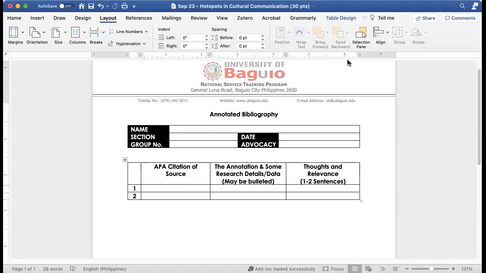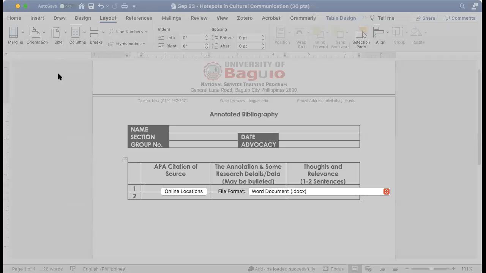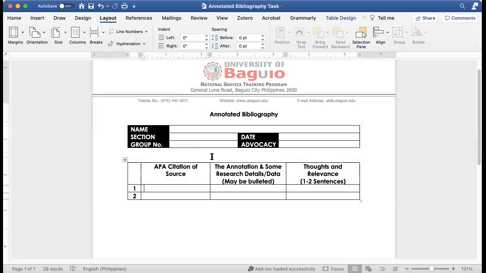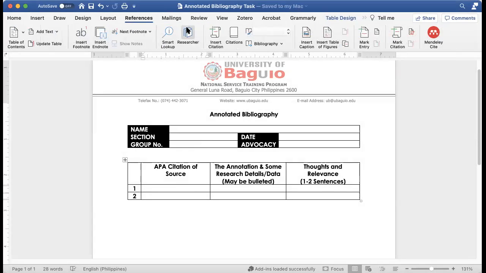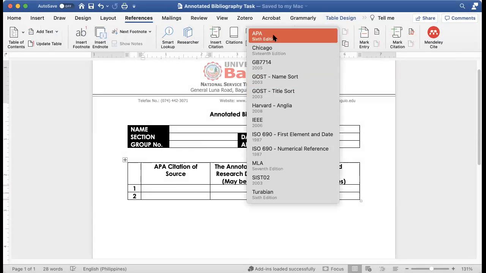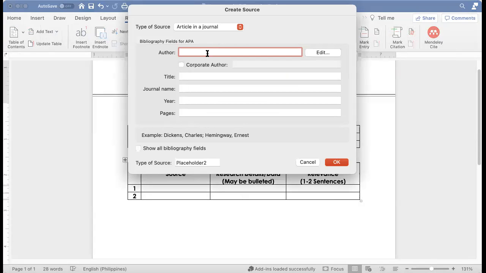APA is very simple to use in Microsoft Word. I do not know if you've observed this or if you've done this before. Wait lang, let's save this file. Annotated bibliography. So, for example, for the APA citation of a source, you just go to References, sorry, in Review, and you're going to add your citation. So you click what citation style you're going to use. There is APA, click that, and then insert citation, and then you can put your author in there, etc.